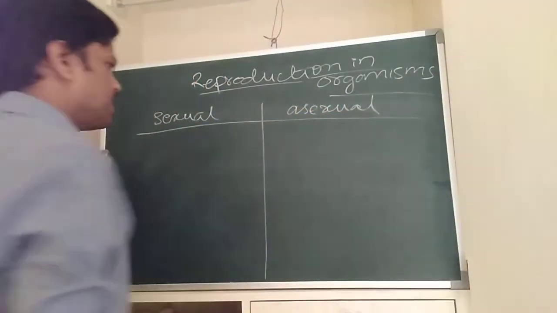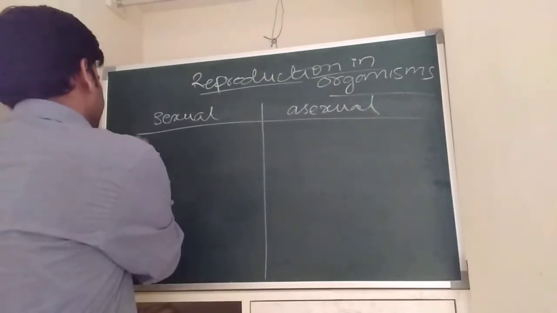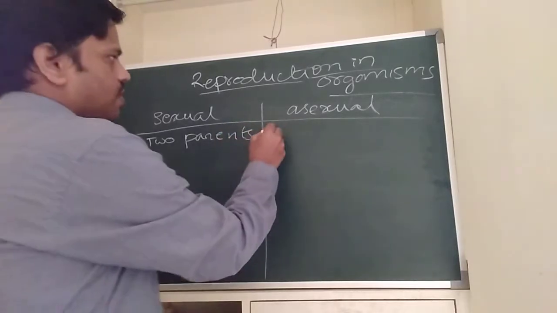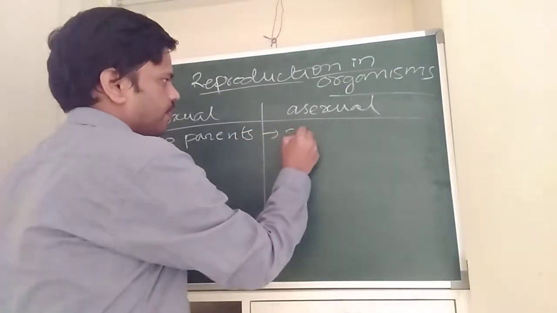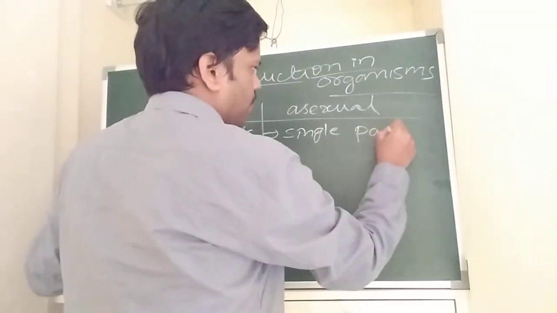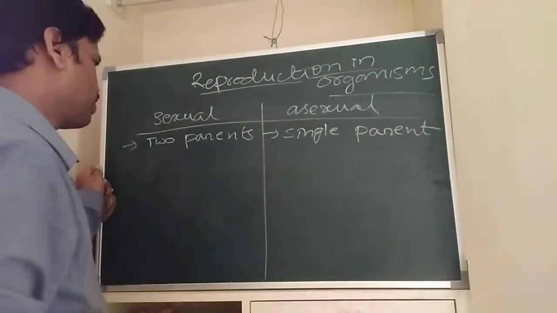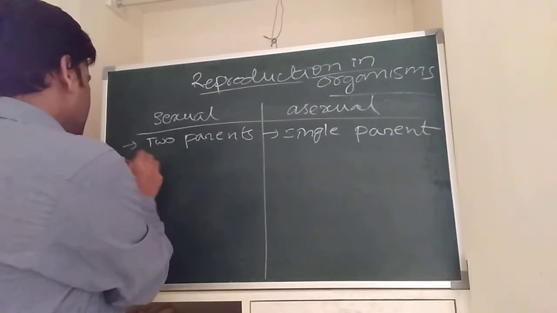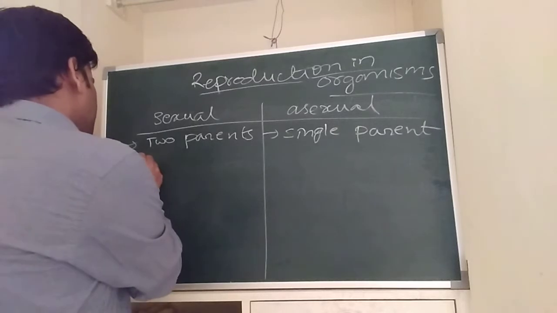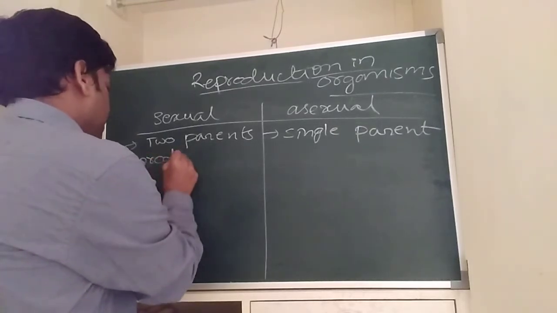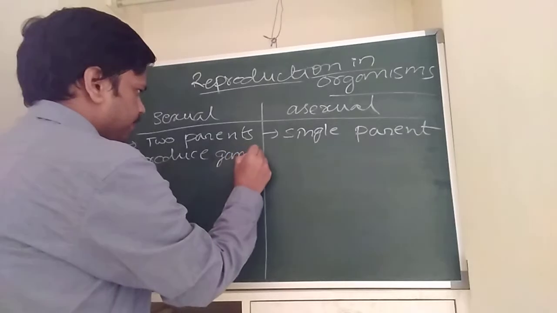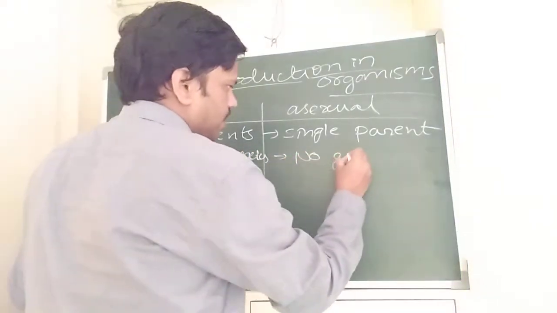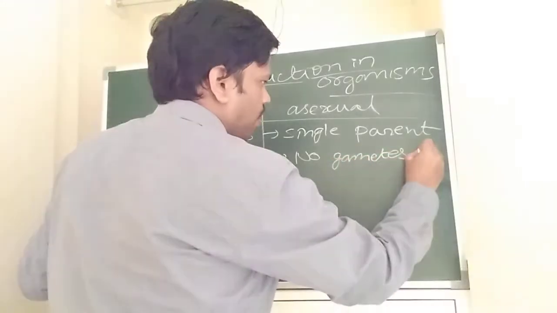In sexual reproduction, two parents are involved. In asexual reproduction, a single parent is involved. The two parents, one is a male parent, another one is a female parent, are involved in the formation of gametes. In asexual reproduction, no gametes are formed.